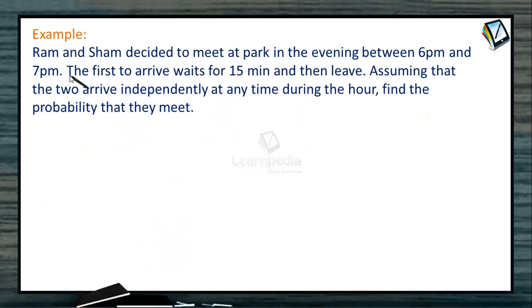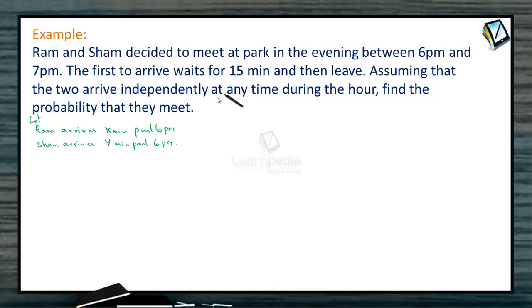Two persons, Ram and Shyam, decided to meet at a park in the evening between 6 p.m. and 7 p.m. And the agreement is: the first to arrive will wait for 15 minutes and then leave. Assuming that the two arrive independently at any time during that hour, find the probability that they finally meet. So let's assume that Ram arrives x minutes past 6 p.m. and Shyam arrives y minutes past 6 p.m., and they both are arriving into the park independent of each other.